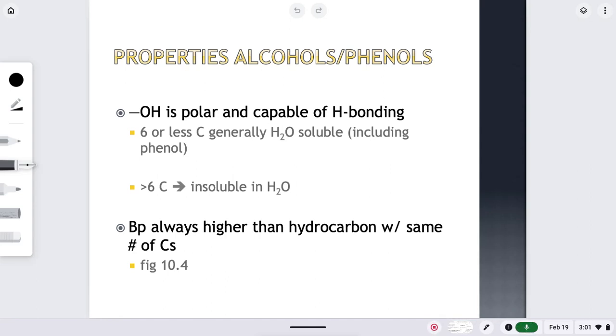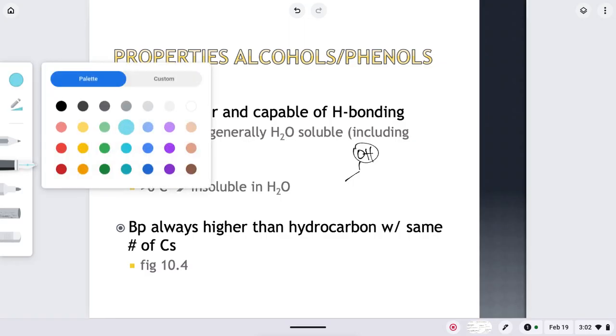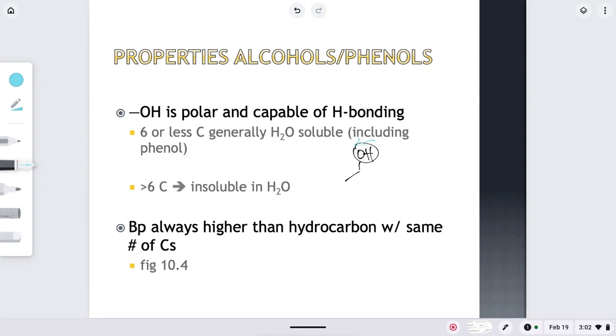Finally, we have properties of alcohols and phenols. The only real properties that we're worried about right away, other than the reactions that they'll do in a second, are these. Most alcohols are water soluble. You should probably understand that already, since this thing is dissolved in water in a lot of drinks. But it's because of that hydroxyl group. That's polar, just like water's polar. So there's a polar bond there.